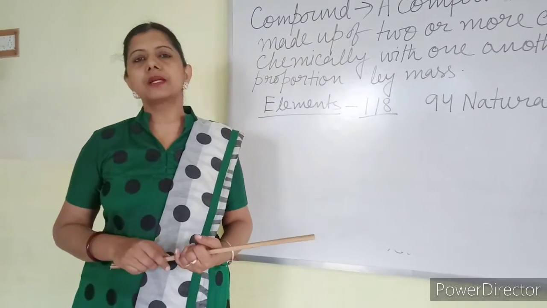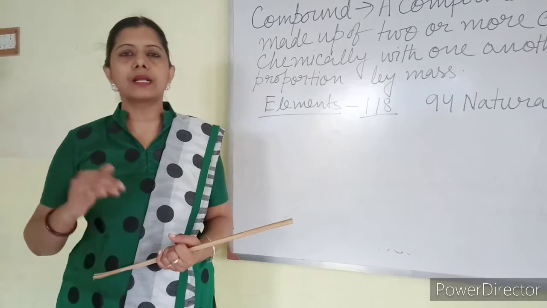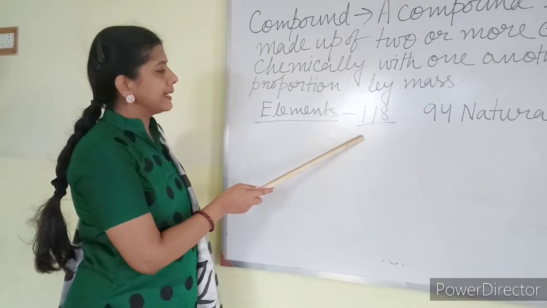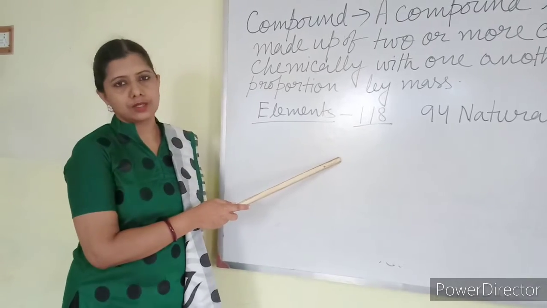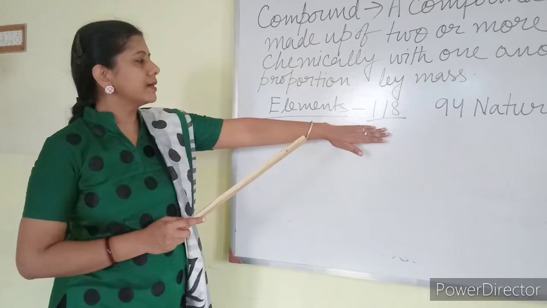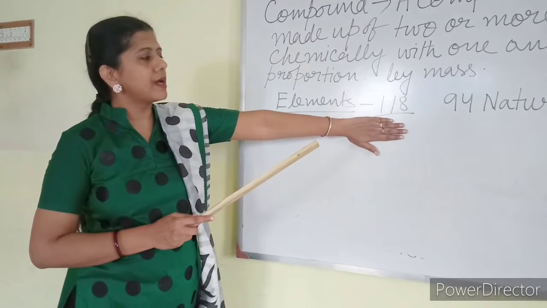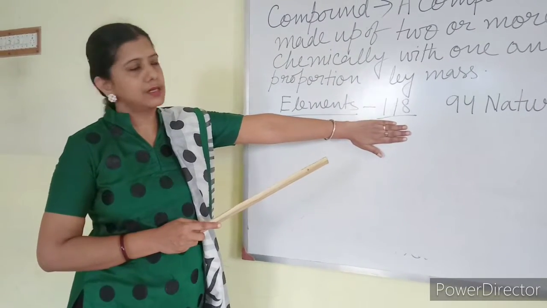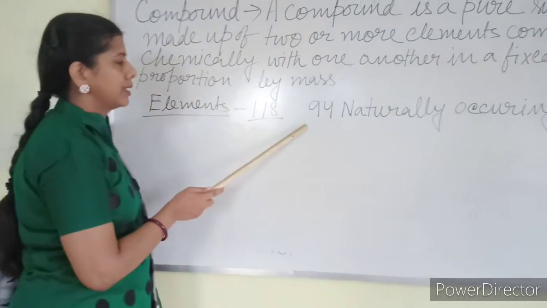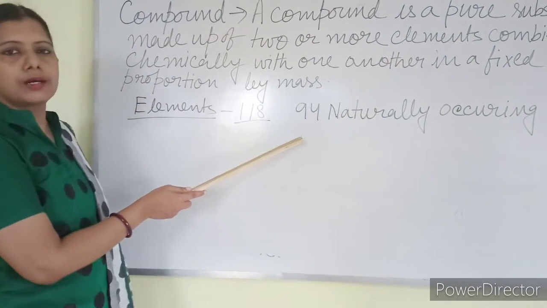So in this chapter you will learn in detail about element, compound, everything. Total 118 elements are known to us. Every one of us knows that there are a total of 118 elements discovered by scientists till now. Out of those, 94 are naturally occurring. Others do not occur naturally.